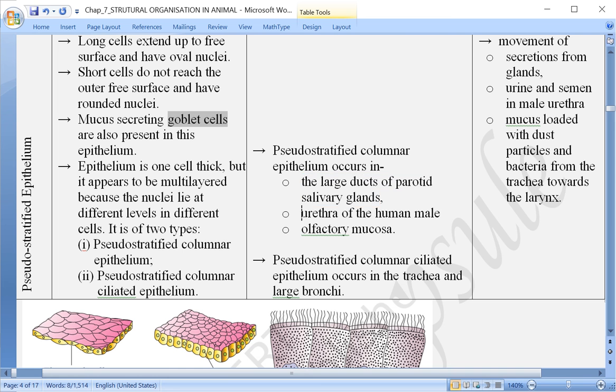Then it is also present in the urethra of the human male and also in the olfactory mucosa, which is related to our smell, the nose here. And then the second one, pseudo stratified ciliated epithelium, where is it located? It is located in the trachea and in larger bronchi. Larger bronchi means the trachea comes into the chest region, and then it divides into two bronchi, and then each bronchus, on the left and right, enters into each lung, left and right lungs.